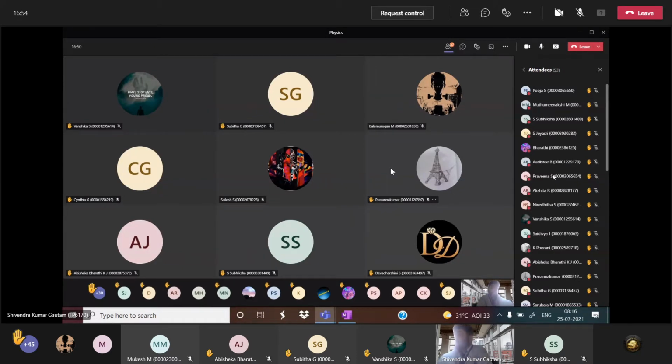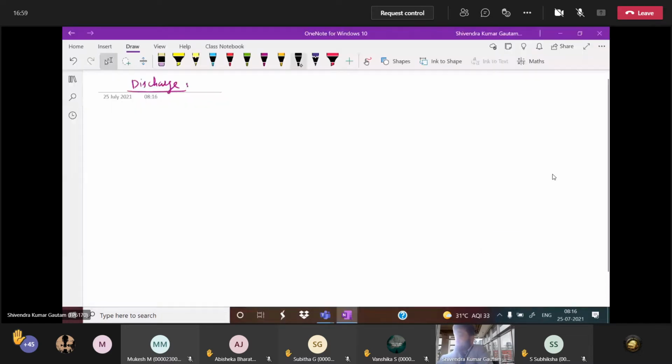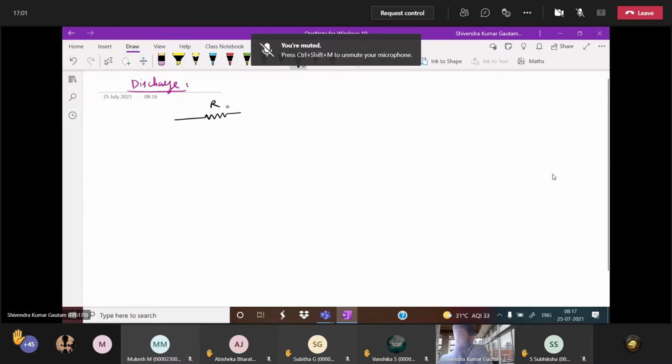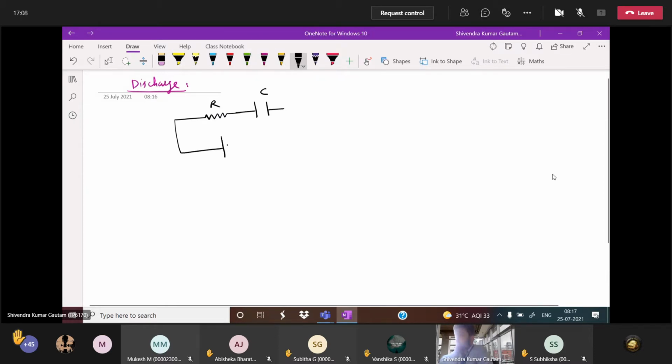First, we have discussed charging of the capacitor. Suppose this is R and this is C. Don't write, just see. This capacitor is charged to its maximum value, and here is the EMF. Via a key we have connected it, and in the previous topic we discussed that if the key is closed, the capacitor will charge to its maximum value, Q max, the maximum charge.